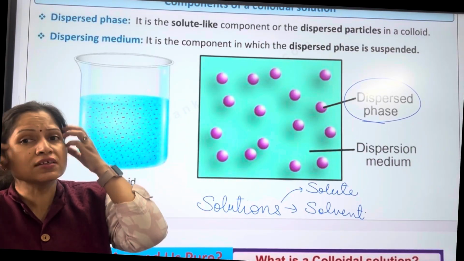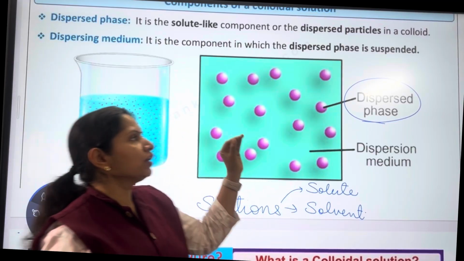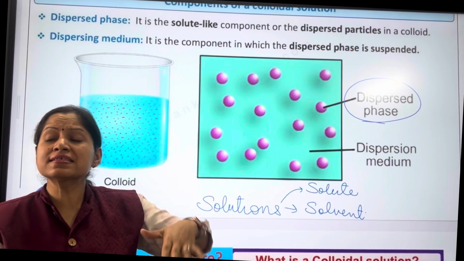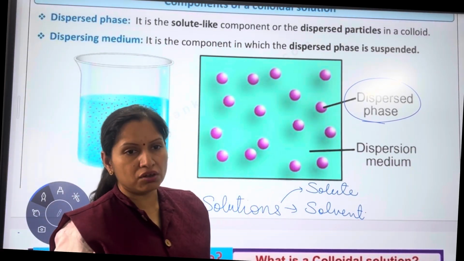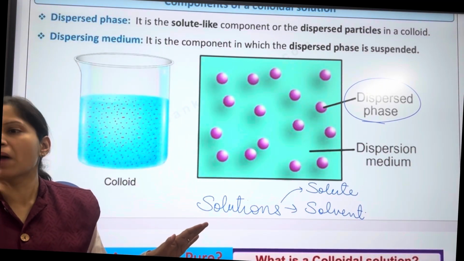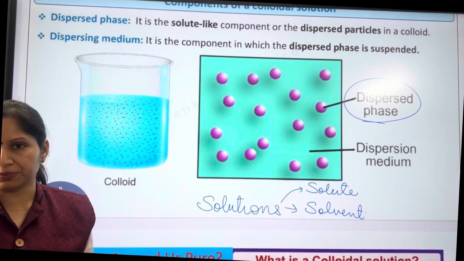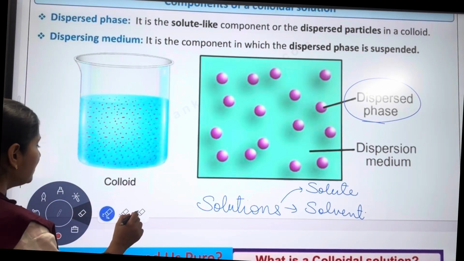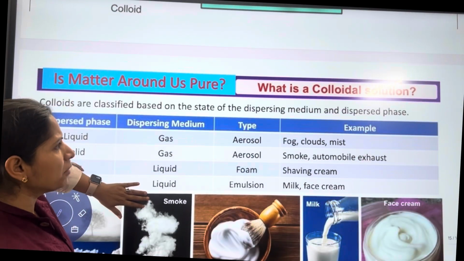So in a solution we used to say solute and solvent. In a colloidal mixture we call it the dispersed phase, which is analogous to solute, and the dispersed medium, which is similar to solvent. So a colloidal solution has two parts: the dispersed phase, which is present in a dispersed medium. Based on this, many types of colloidal solutions are there, and that is something you now have to learn. This is the learning part of the chapter.